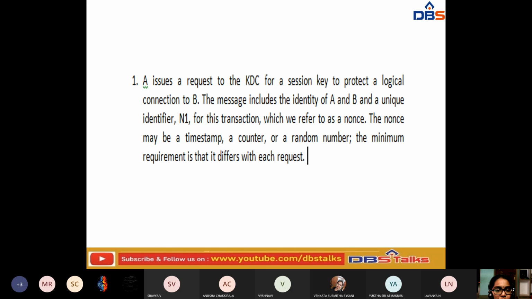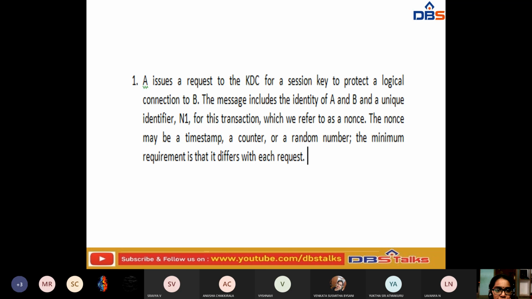If you have observed, A is a device which is going to request the key from the key distribution center for a session key. To generate a session key, it is going to request the key from the key distribution center, to protect a logical connection between these two, A and B. So what does this message include? The message includes the identity of A, the identity of B, and a unique identifier N1.